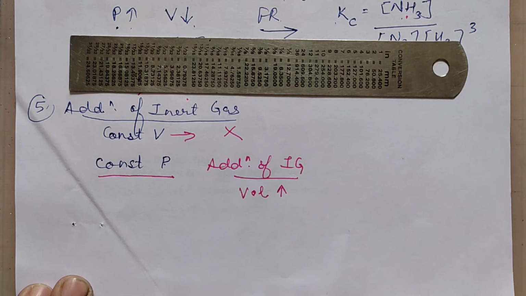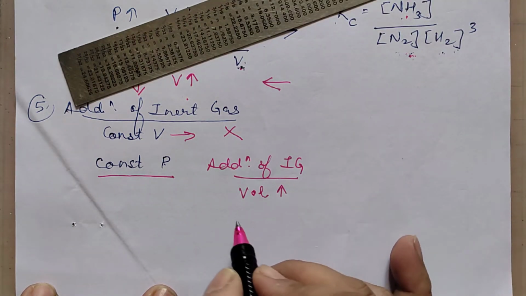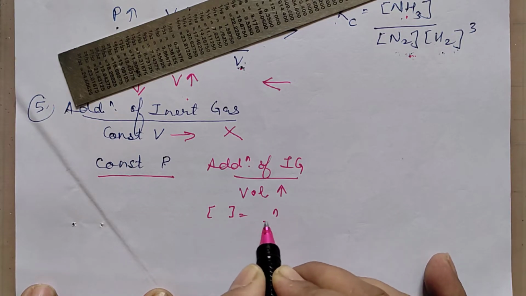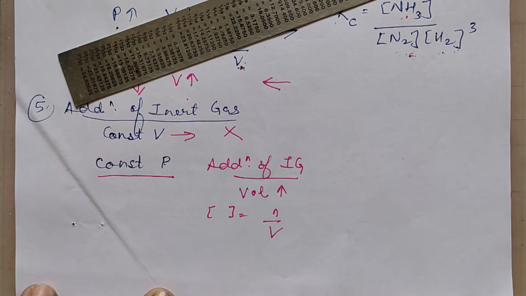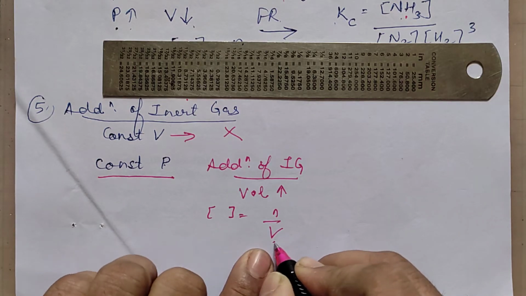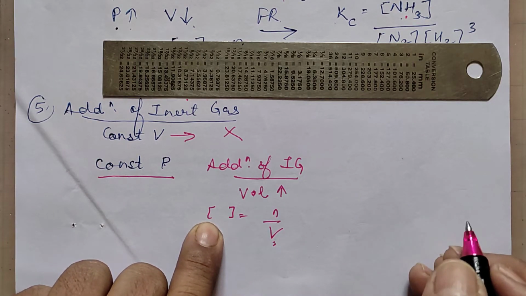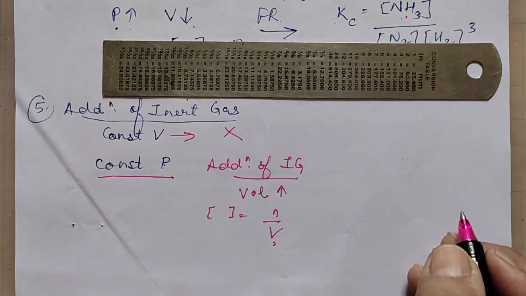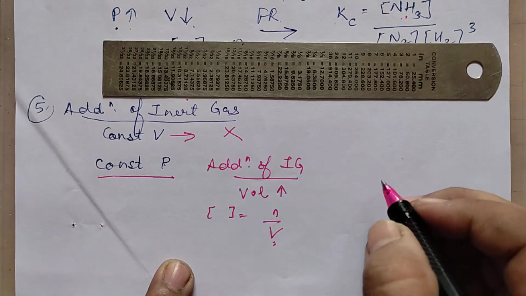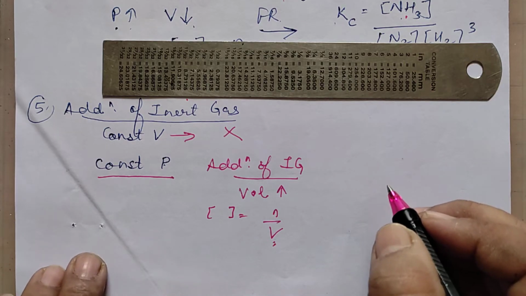Volume will increase means the concentration term, which was number of moles by volume, has decreased. Concentration term decreases means it is definitely going to affect depending upon the number of moles.